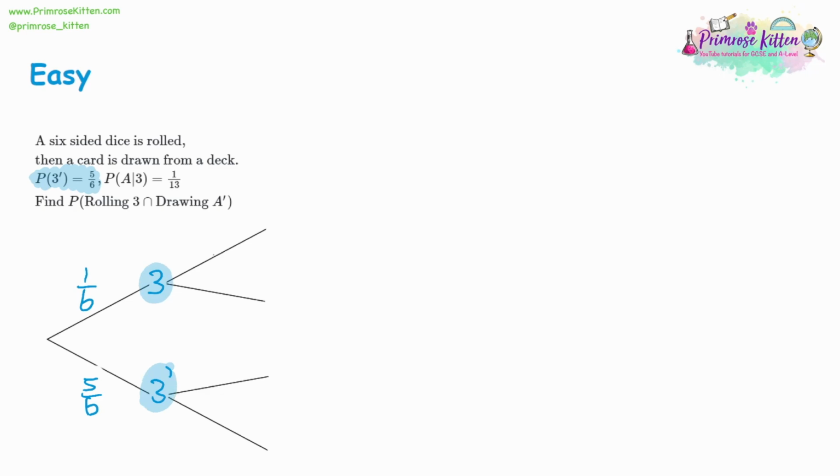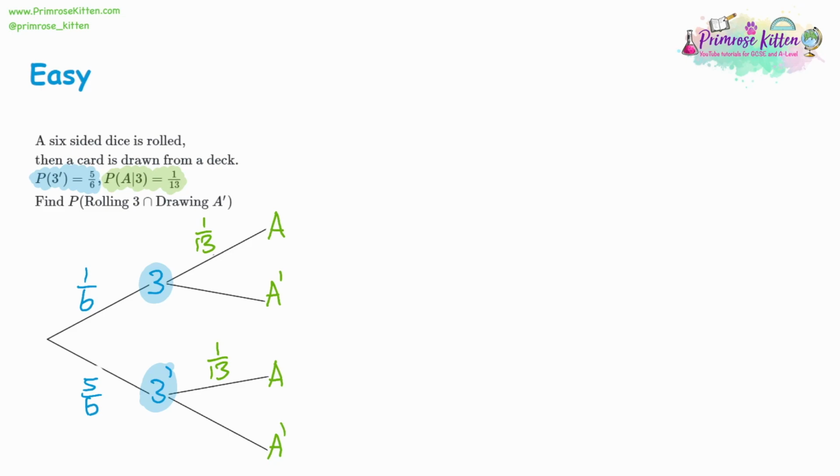Now, the next thing that happens is we have the probability of getting an A. There's the probability of getting an A given that 3 has happened. So what that means is the 3 is going to go up here, assuming that we've got A here. So again, the line means given that 3's happened. If 3's happened, then the probability is 1 out of 13. Now, because rolling a dice and drawing from a deck of cards are independent events, it doesn't really matter that A's happened and 3's happened. So given 3 isn't really relevant for this question. So it's also going to be 1 out of 13 for not getting 3 as well. But this kind of terminology might be useful for future questions.